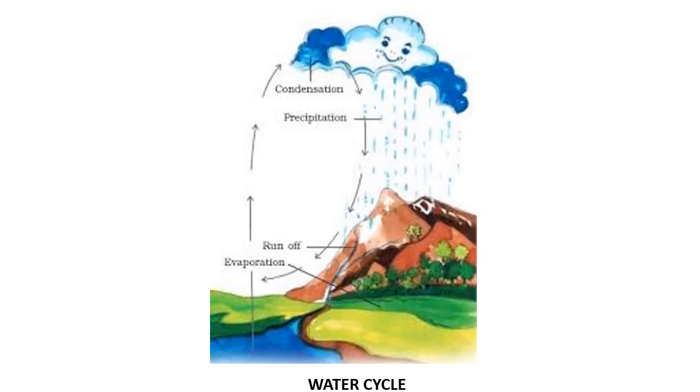I have given you this diagram, which is in your book also. You can understand how this happens after evaporation. When the water evaporates and goes up, then in the atmosphere condensation happens, and this forms the cloud, and finally precipitation on the surface of the earth. So different types of precipitation are there, which you have studied in the previous chapter.